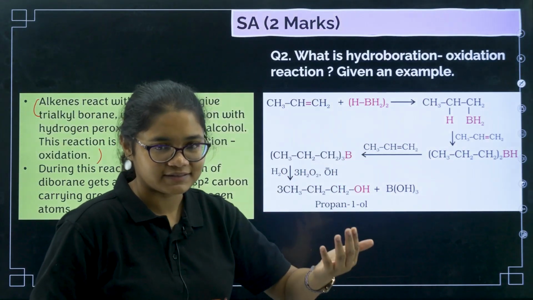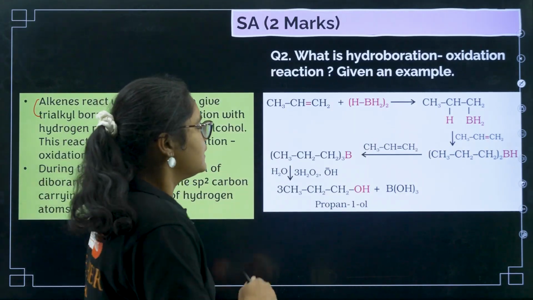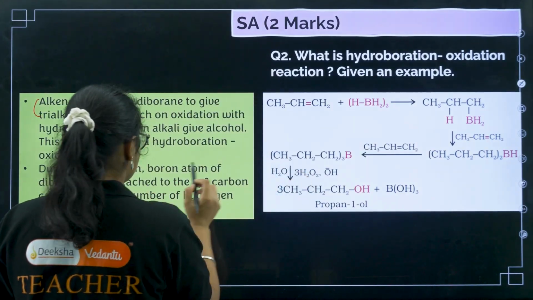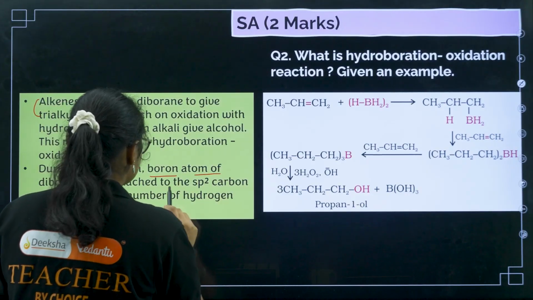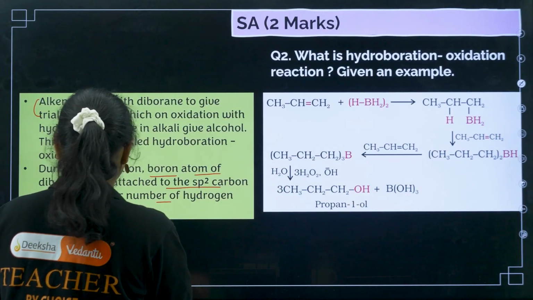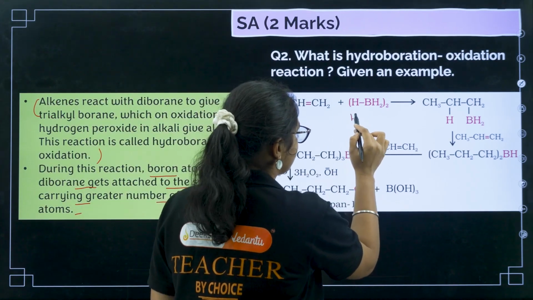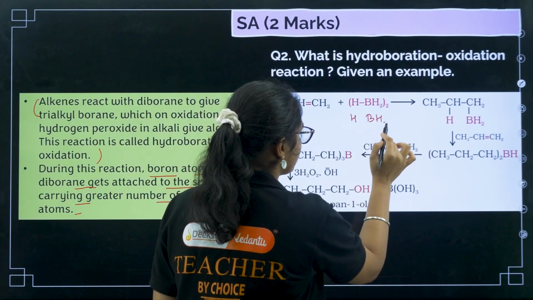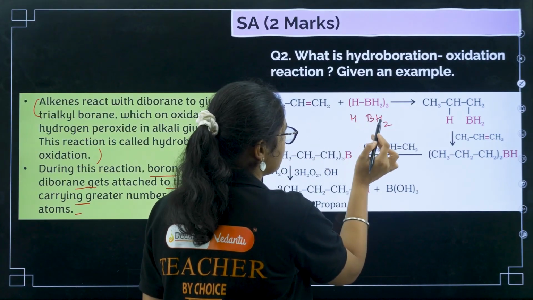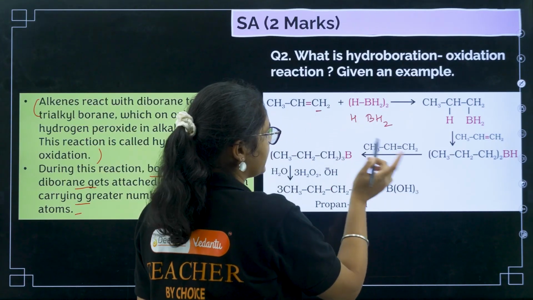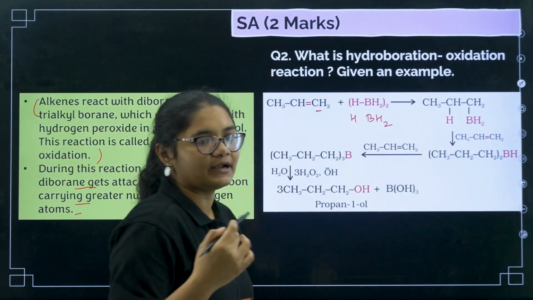Diborane means B2H6, but it is written as (BH3)2. During this reaction, the boron atom is attached to the sp2 carbon carrying the greater number of hydrogens. So this bond breaks like this, H and BH2. Boron will be attached on this side, so H will attach here and BH2 will attach here.